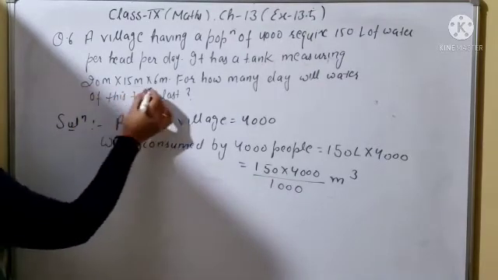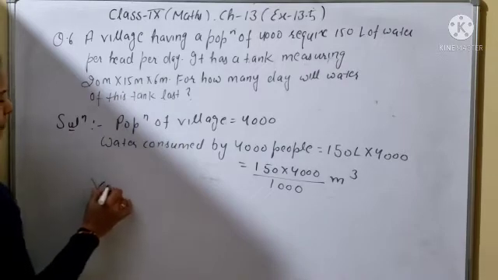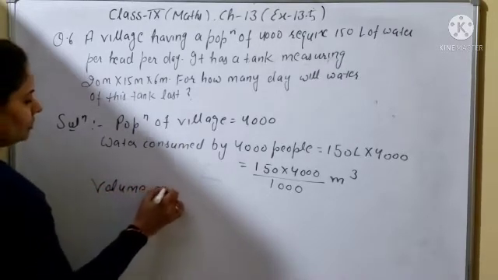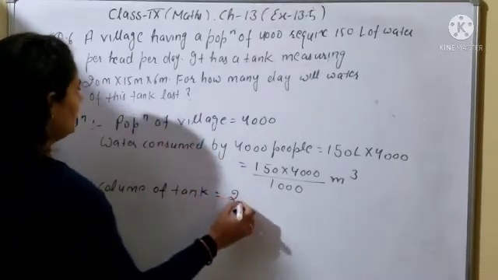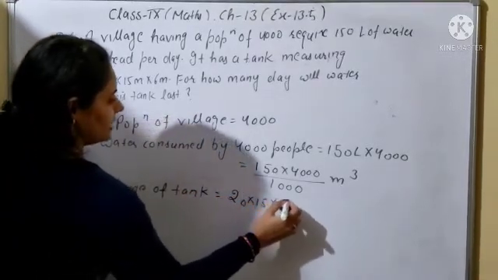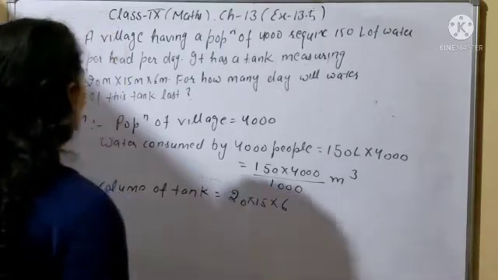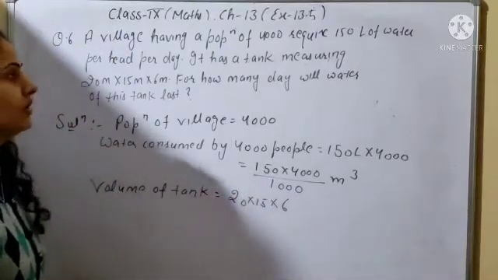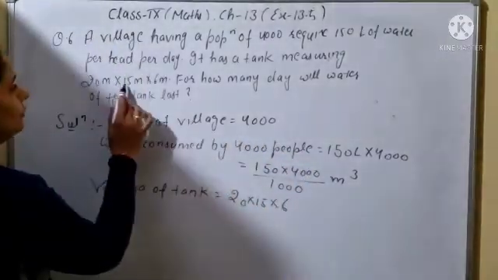Clear? Now, it has a tank measuring 20 meters, 15 meters and 6 meters. So the volume of the tank will be equal to length into breadth into height, 20 into 15 into 6. So this is the volume of the tank. After that you will find out for how many days the water of the tank will last.